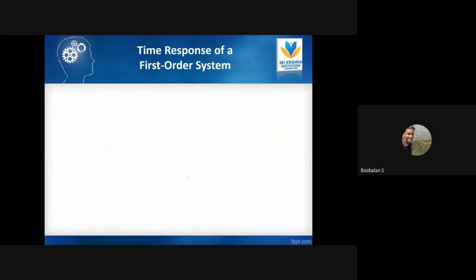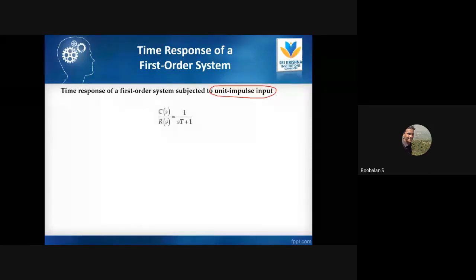And today we're going to see one more thing, that is the time response analysis of a first order system. People already know the order of the system, right? The maximum power of s is what we call the order, right? So now we're going to categorize some parameters, like the time response of a first order system when a unit impulse input is given. What is going to happen? This is a common notational format of my first order system.